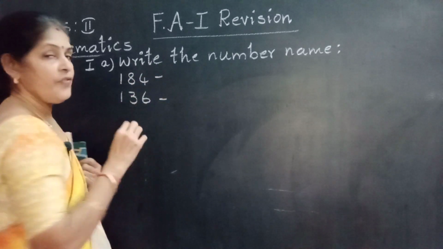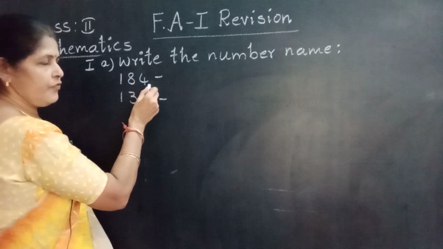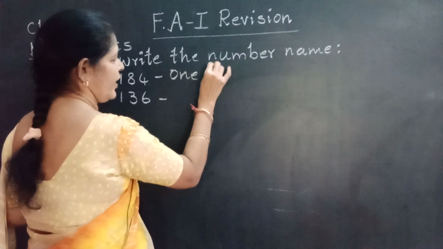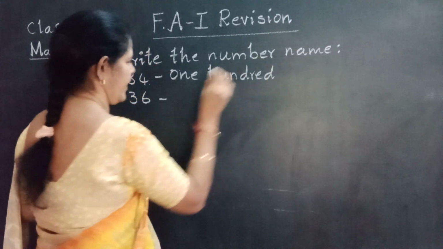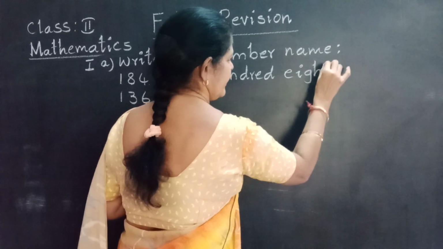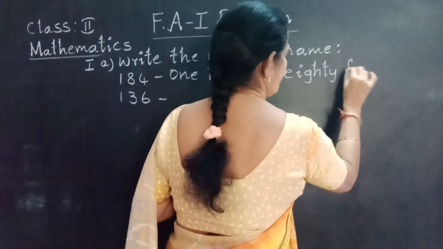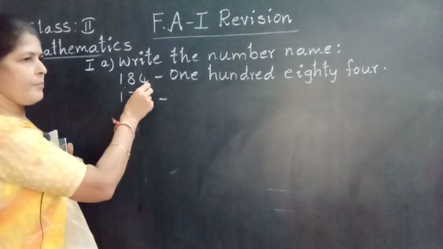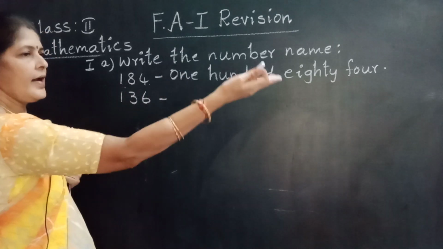Suppose I give a number, for example. 184. Number name means we write like this: ONE HUNDRED, no need to write 'and', EIGHTY FOUR. This is the number name of this number. Number and number name.